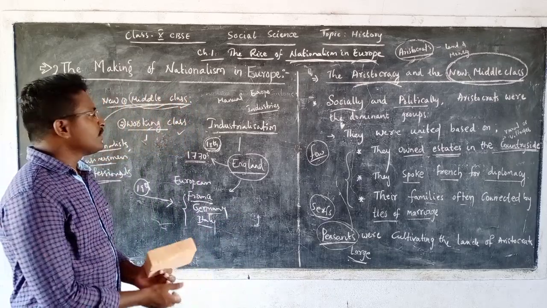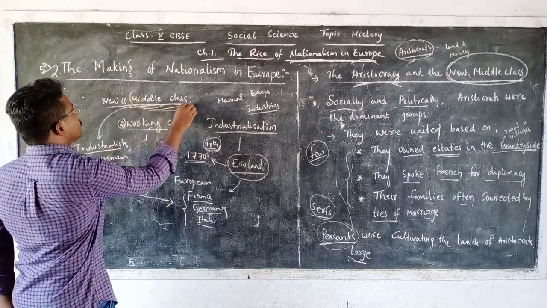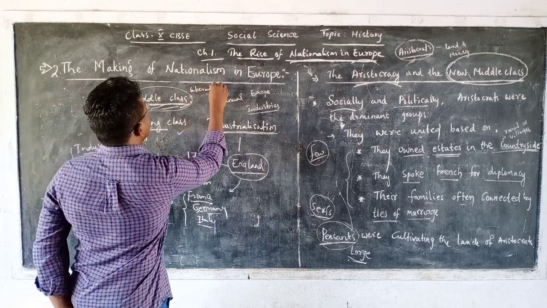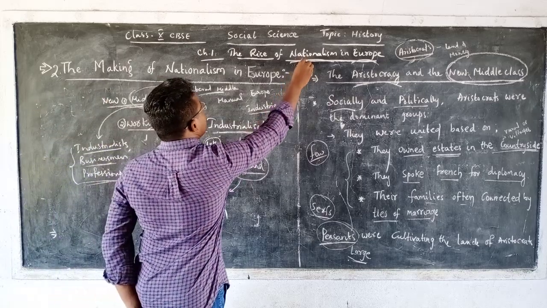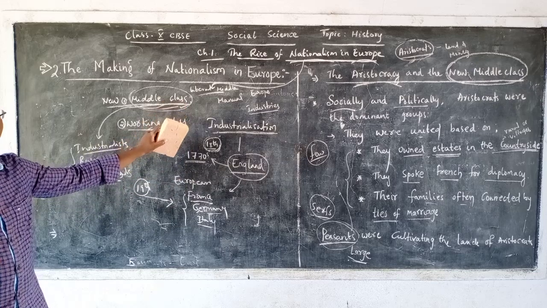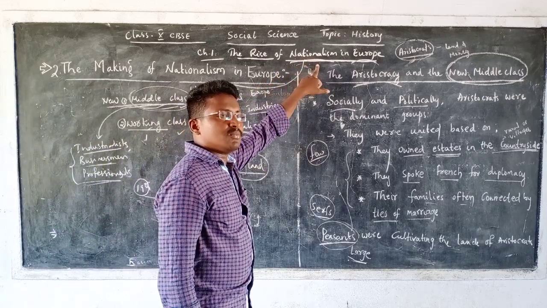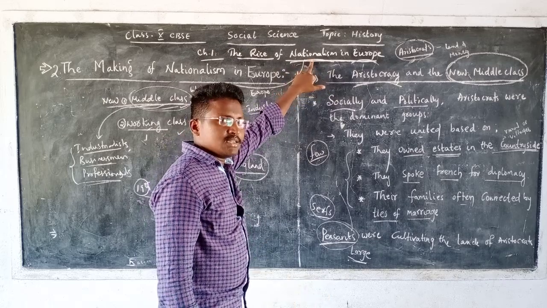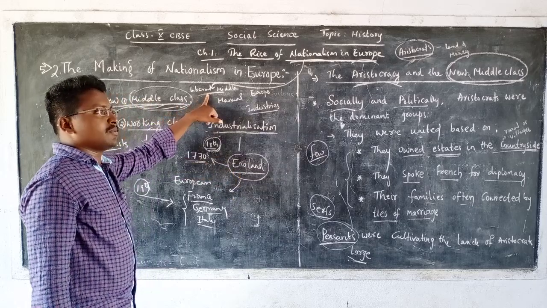Then finally, because of the initiative taken by these middle class people, or you can say liberal middle class people, the idea of nationalism came into existence. This group of people were the main reason why nationalism emerged in Europe. Once again, nationalism emerged because of these new liberal middle class people.